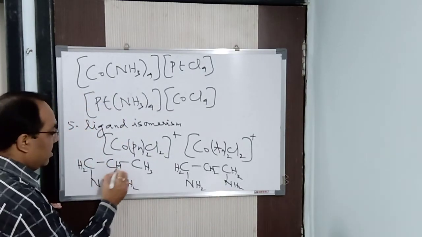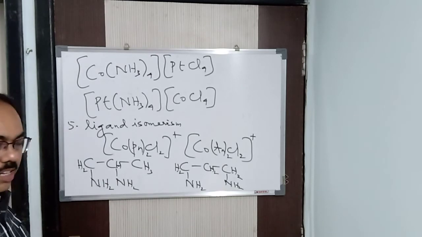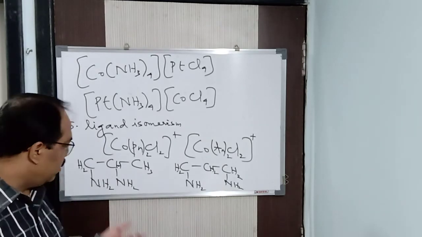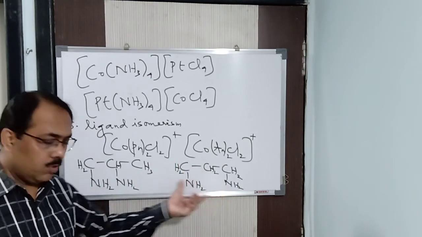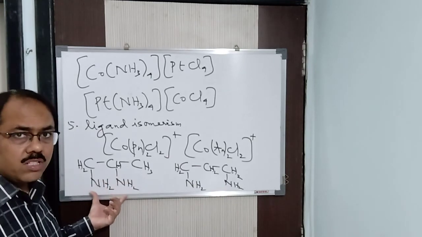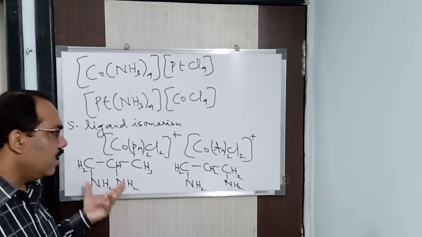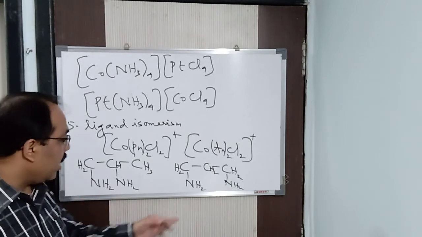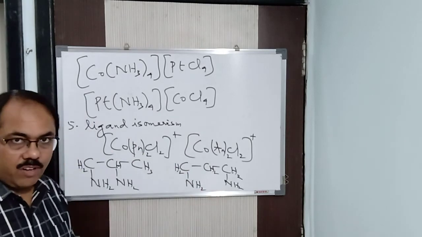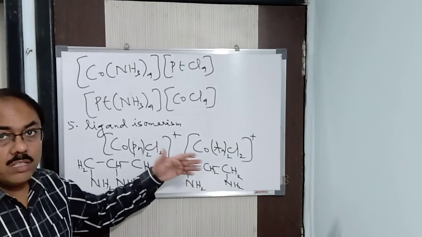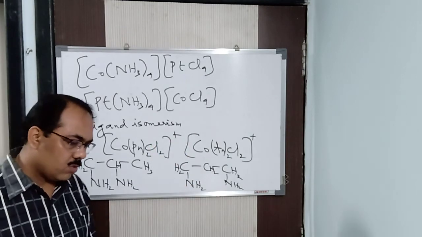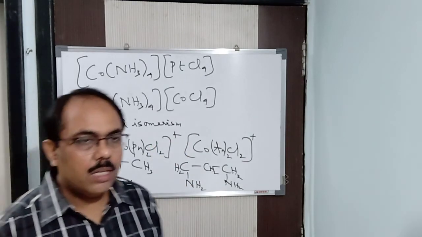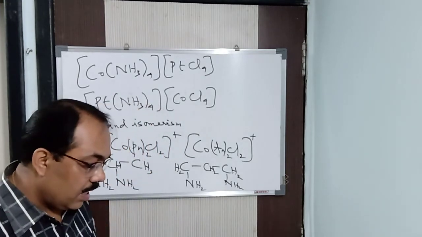So what is differing here? The ligand is differing. This is 1,2, this is 1,3. The position of the amino group is differing. So it is called ligand isomerism because the ligand differs. This is your pn and this is your tn. In short, we have written the abbreviated form. I have told you several abbreviated forms earlier also. In this way, this comes under ligand isomerism.